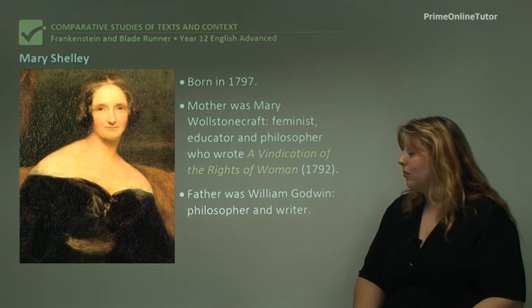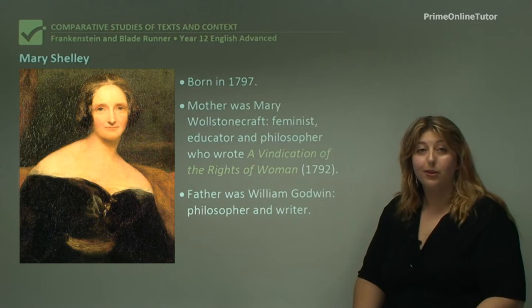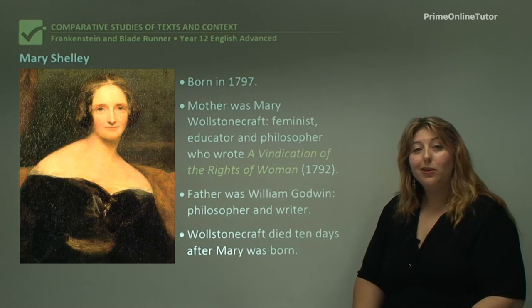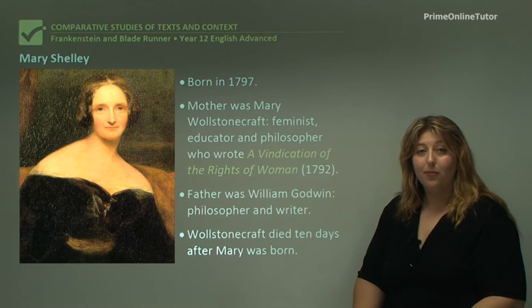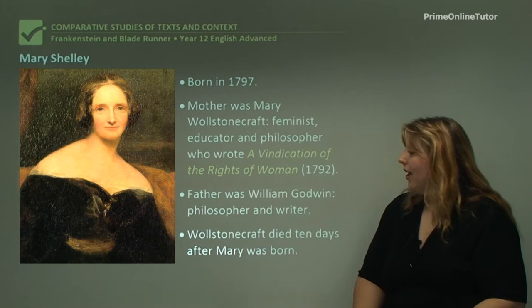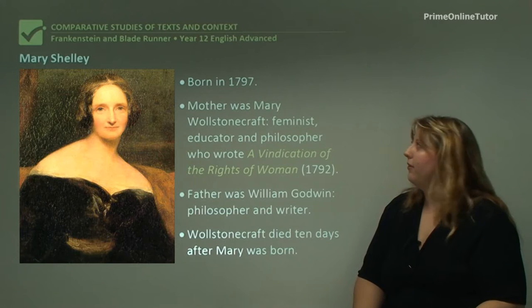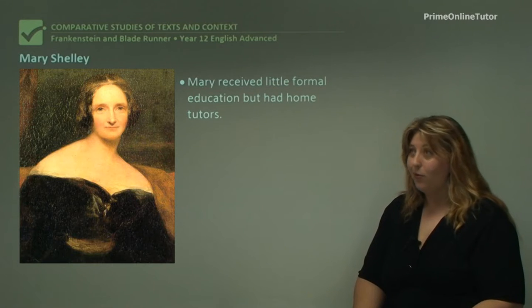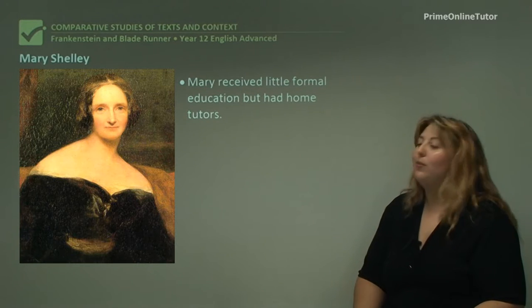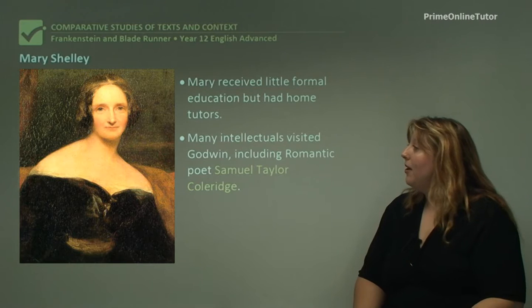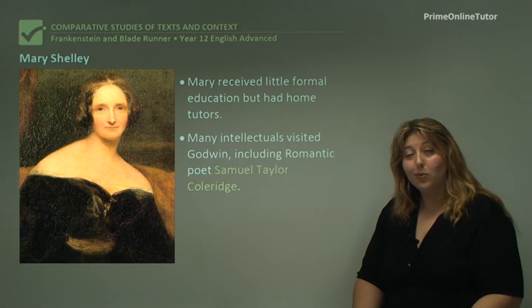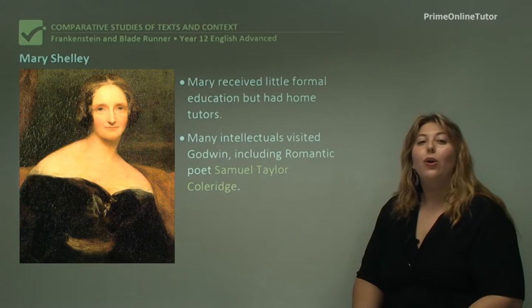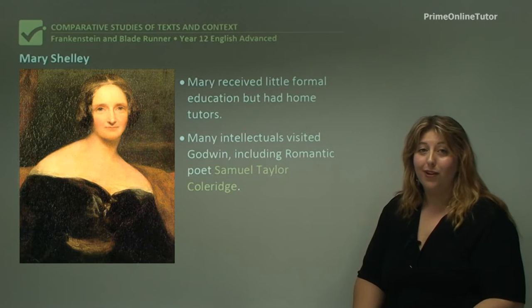Mary's father was William Godwin, who was a philosopher and a writer in his own right. Mary Wollstonecraft died several days after the birth of Mary Godwin as complications from childbirth. Afterwards, Mary didn't quite receive the education that her mother would have wished for, but at least she did have some home tutors. Many intellectuals also visited the Godwin residence, including the Romantic poet Samuel Taylor Coleridge, who is actually directly referenced in Frankenstein as well.